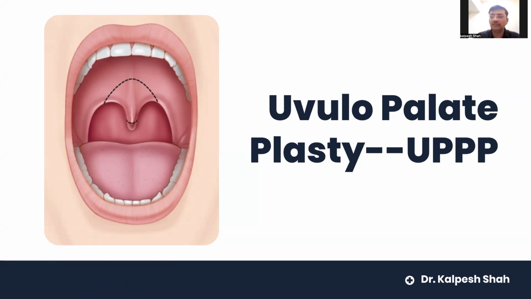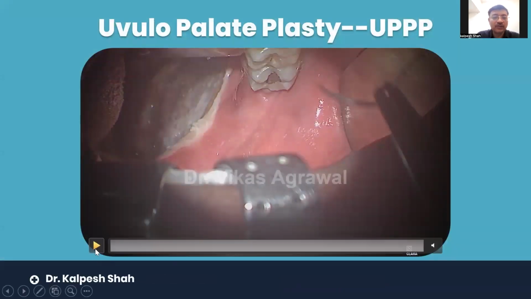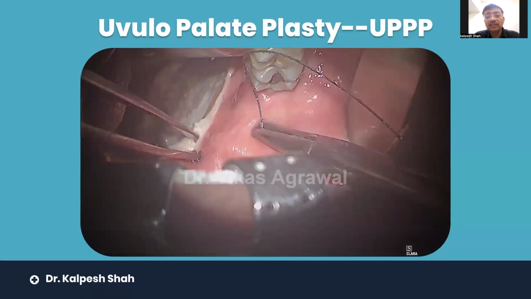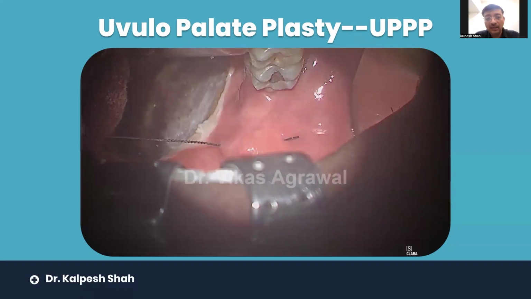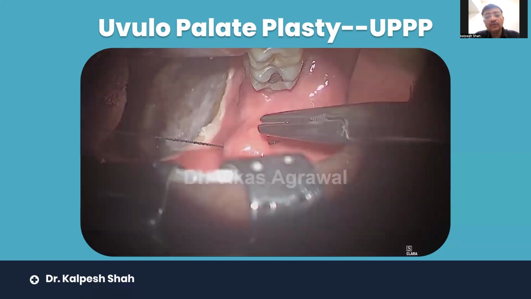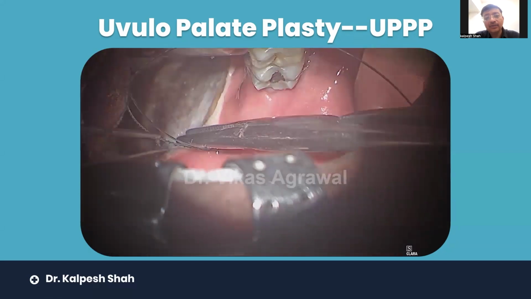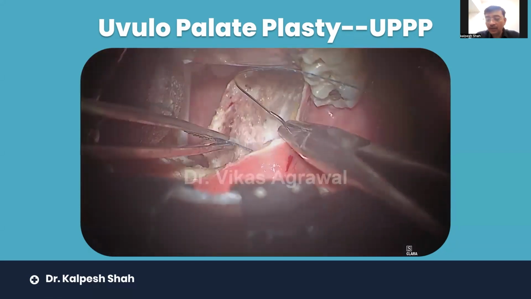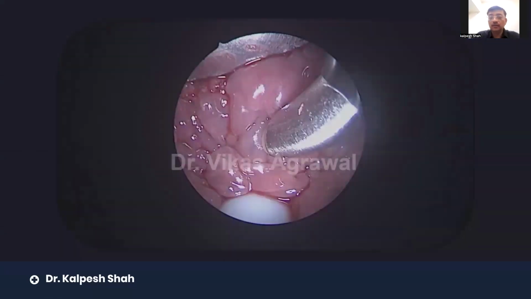But still, in some cases, uvulopalatoplasty is needed, or multiple things are needed in a palate. So if you want to see, this is the surgery in which, at the pharynx part, the tonsils are removed, and now the suspension bridge sutures have been taken, and the uvula is also cut. Then they will drag the palate and suture it, so the palate does not come in between the airflow during sleep, and that's why the patient will have easy ventilation.